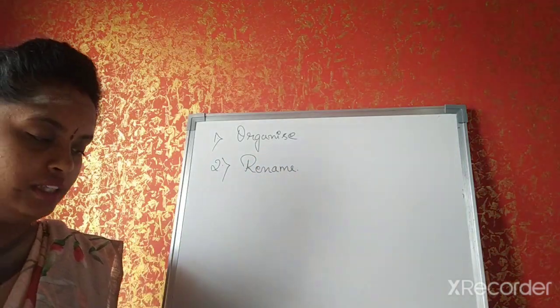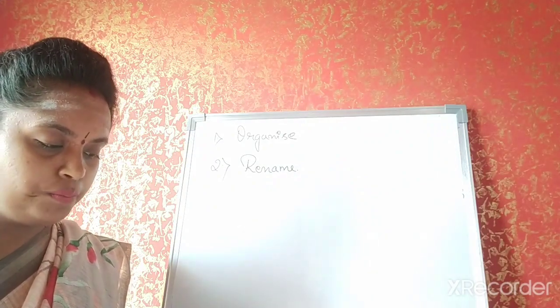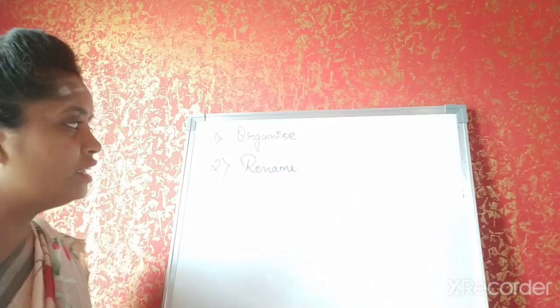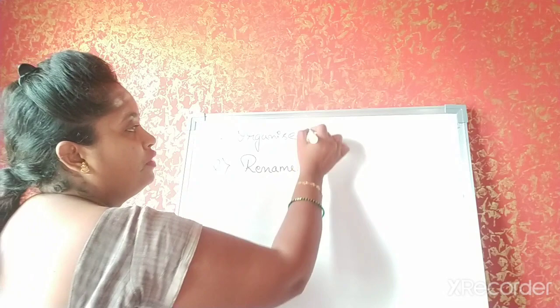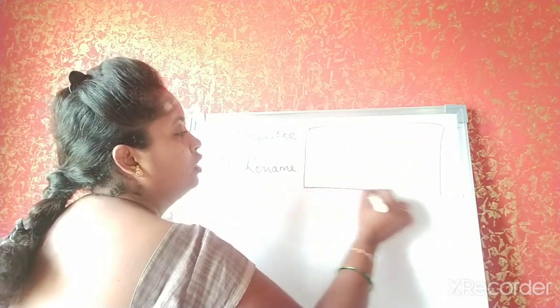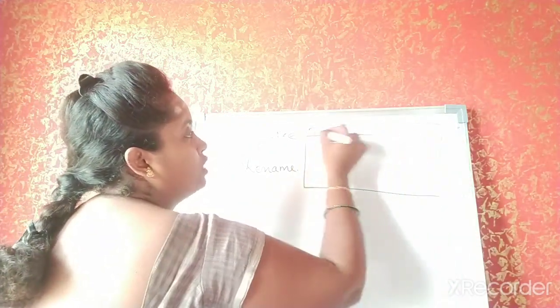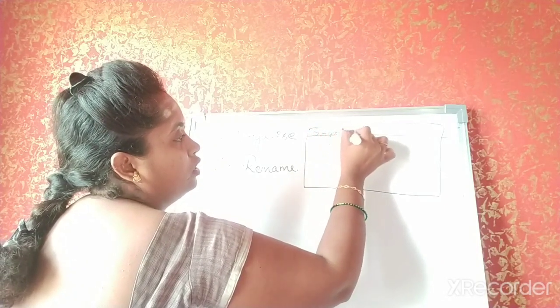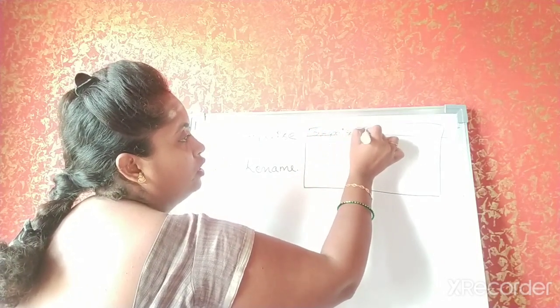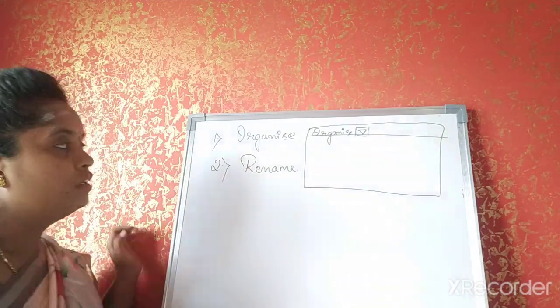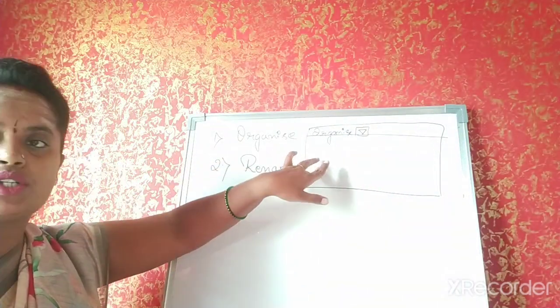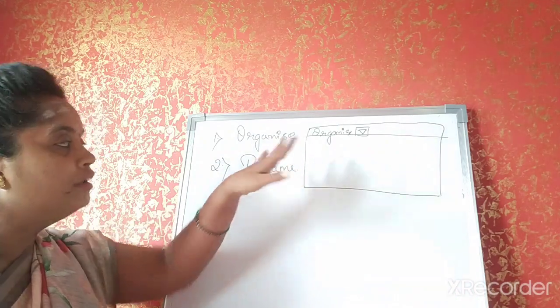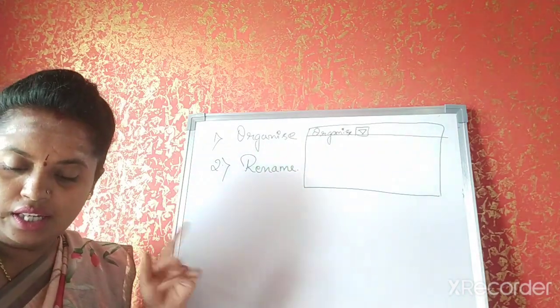This is the other method. The organize button will usually be in the left hand corner of your screen. Once you have selected the folder, you can click on the organize button, then click on the rename option, then you can rename it.